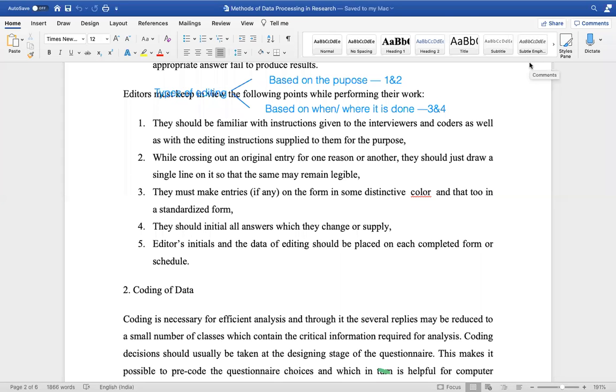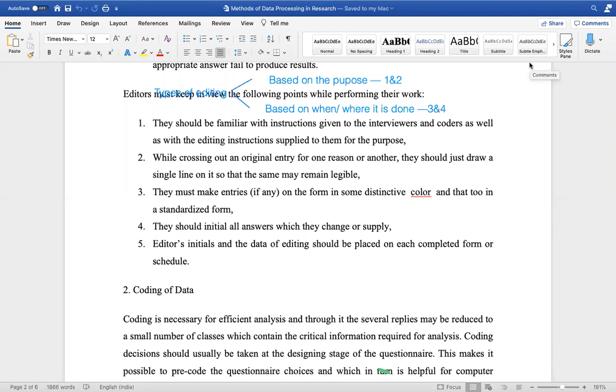So with that, we have seen what is data editing. Today we spoke about what a pilot study is and what pre-testing is. I told you to remember the difference. A pilot study tests the overall relevance and helps you understand what resources are required for a particular research in terms of time, money and people. It's like a mock research. Whereas pre-testing tests the data collection tool, the interview schedule or questionnaire, and its relevance.